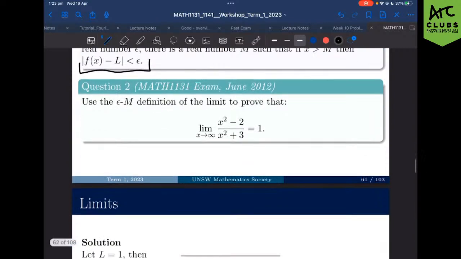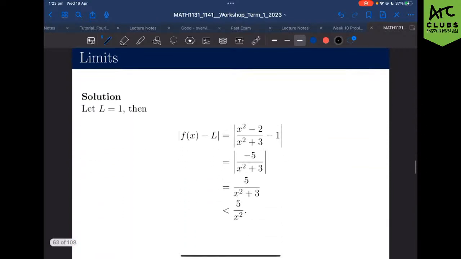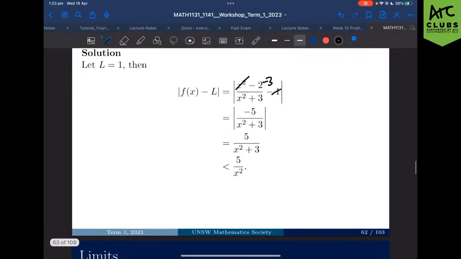Now, we'll start, as we said, by substituting in. f of x is our (x squared minus 2) over (x squared plus 3), minus our limit, which is 1. When we take this subtraction, applying our algebra, x squared cancels off, and we end up with a minus 3 as well on the numerator, simplifying to minus 5 over x squared plus 3, all in absolute value.